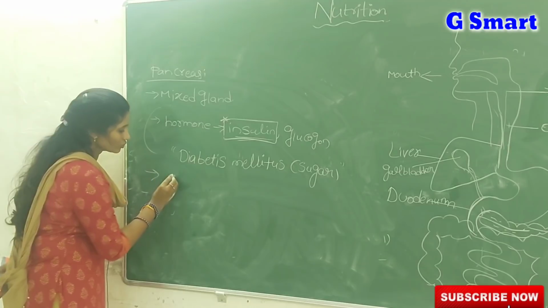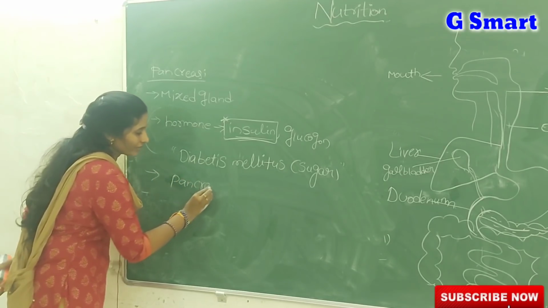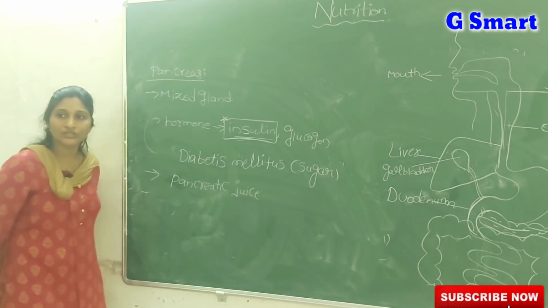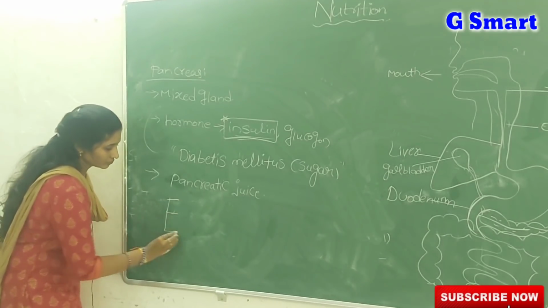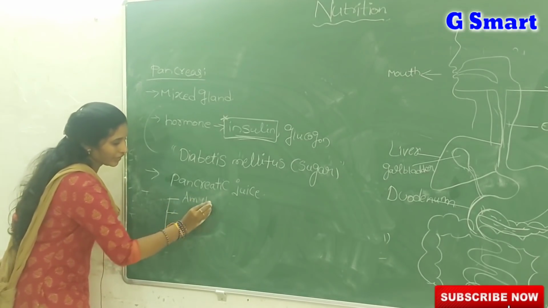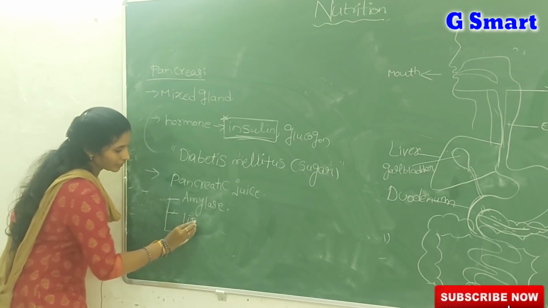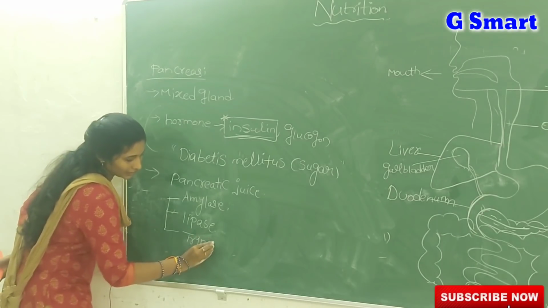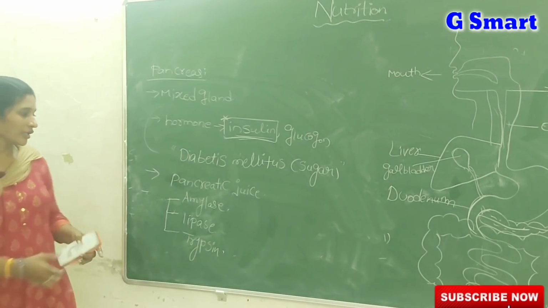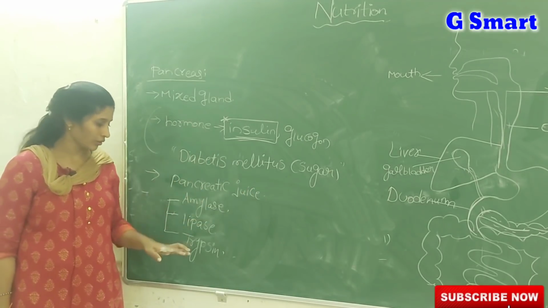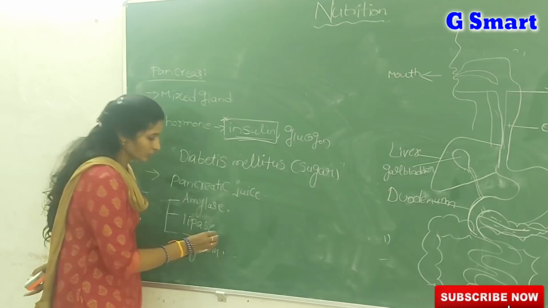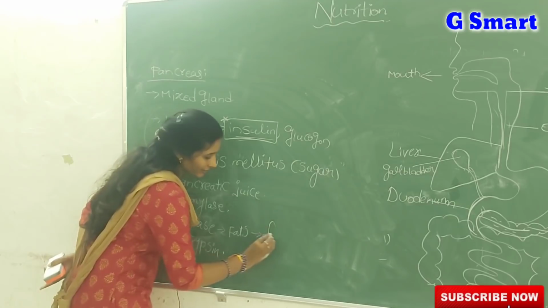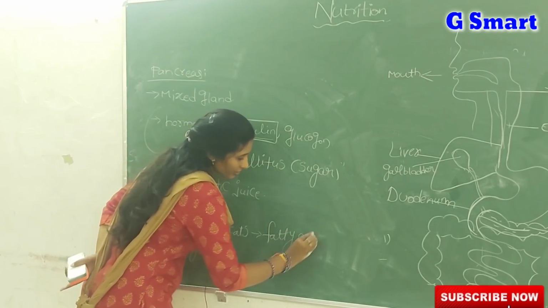Pancreas secretes a juice known as pancreatic juice. That pancreatic juice contains 3 enzymes: amylase, lipase and trypsin. Here amylase converts carbohydrates into maltose, and lipase converts fats into fatty acids plus glycerol.